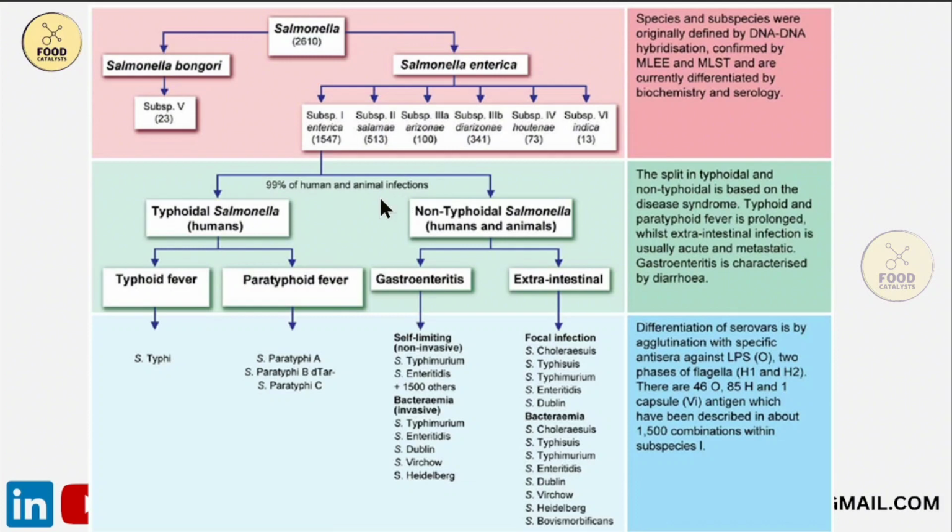This subspecies 1 enterica's serovars are classified into 2 types based on the diseases they cause as well as the duration and severity of the diseases they associate with. One is typhoidal serovars, the other is non-typhoidal serovars. These typhoidal serovars are restricted to growth in humans only.